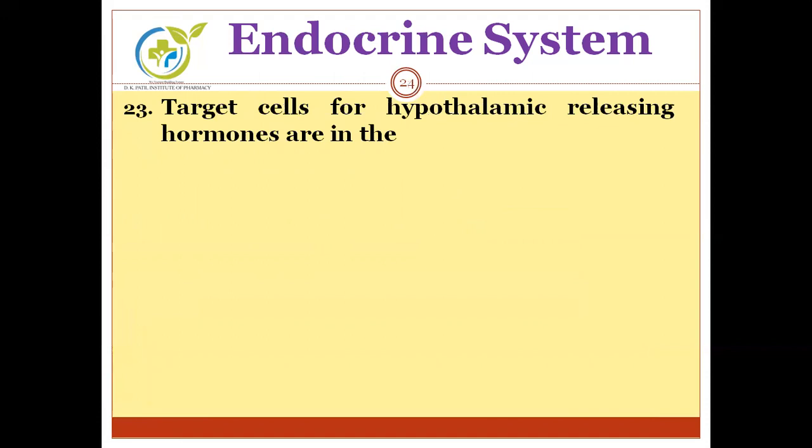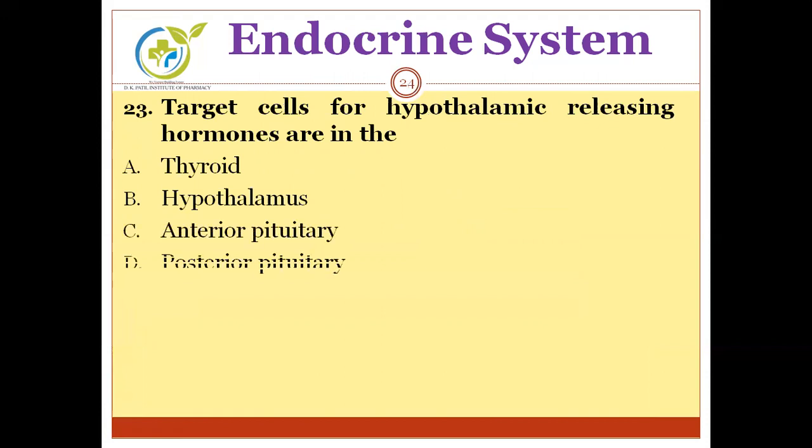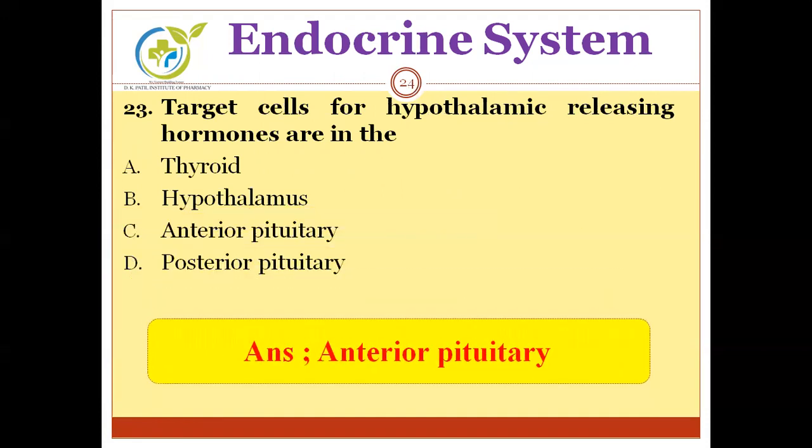Next question. Target cells for hypothalamic releasing hormones are, options are thyroid, hypothalamus, anterior pituitary, posterior pituitary. The correct answer is anterior pituitary. Target cells for hypothalamic releasing hormones are in the anterior pituitary.